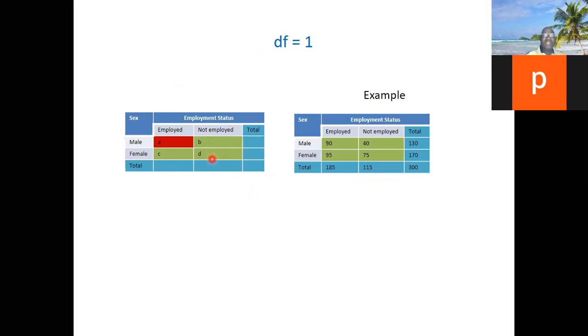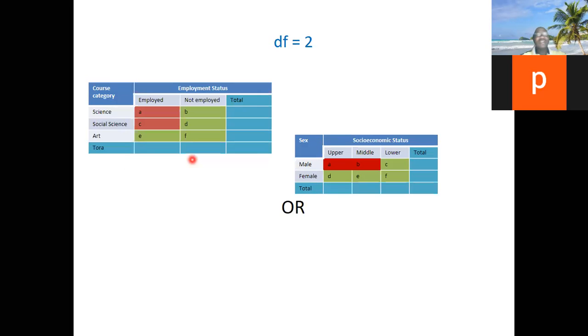So this one, I just try to run through it because today is not for the degree of freedom per se, because we have different lectures that we have given on degree of freedom. Think on it to improve yourself. There you can really understand. If you can see the red, this red is showing that out of these 4 cells, only one can vary, the degree of freedom is 1. Because if you look at the rows, there are 2 rows, you remove one from it, remain 1. The columns are two columns, so 1 times 1 is equal to 1. So even with the diagram, the degree of freedom is 1.